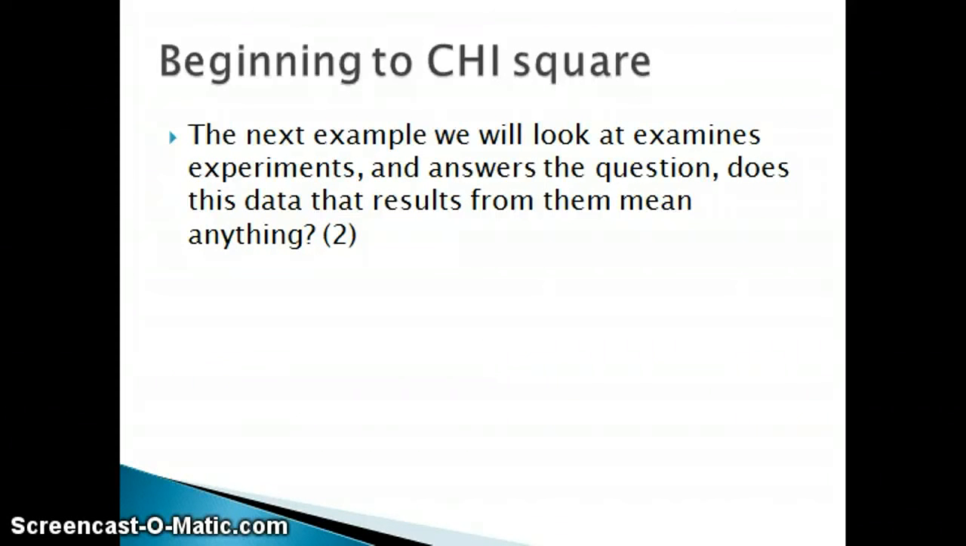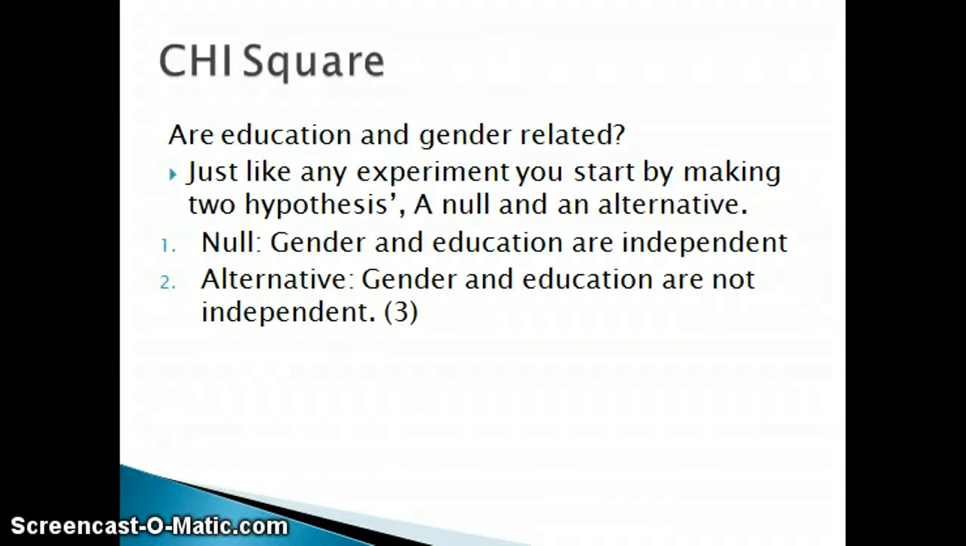Let's say you design an experiment to test if gender affects education choices. You basically are looking for, are they independent, or is there a correlation between the two? Just like in any experiment, you start by making two hypotheses, a null and an alternative. Null being that gender and education are independent and have no correlation. The alternative being that gender and education are not independent and they are correlated.